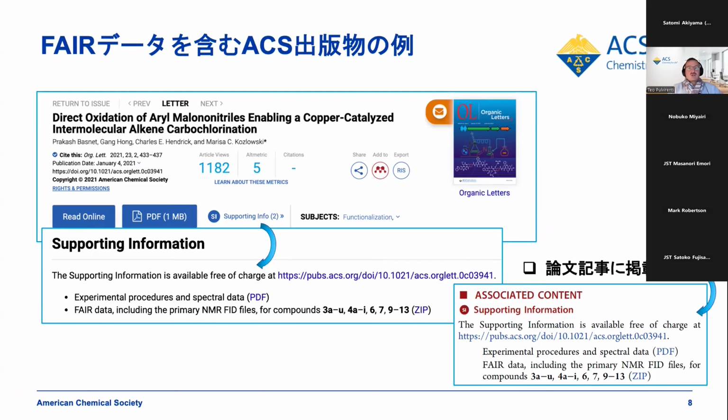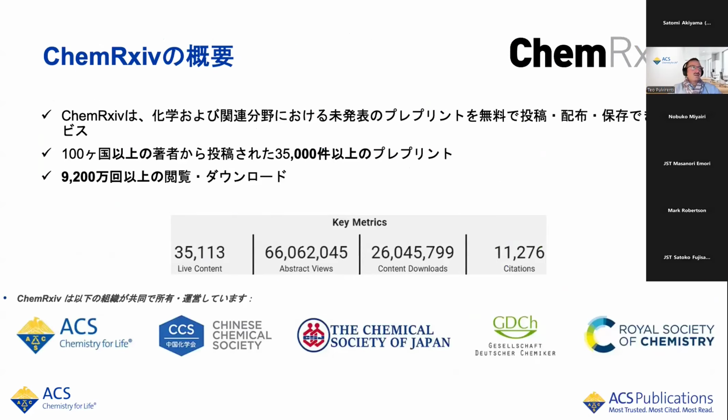Another effort that shows the commitment of the American Chemical Society to shareability is ChemArchive. ChemArchive is a preprint server where submission is free, and so is distribution, and it's also an archive service for unpublished preprints. It is a collaborative effort among the ACS, the Chinese Chemical Society, the Chemical Society of Japan, the German Chemical Society, and the Royal Society of Chemistry. We have about 30,000 preprints posted from authors in more than 100 countries, so very proud of it. And we have more than 92 million views and downloads combined.